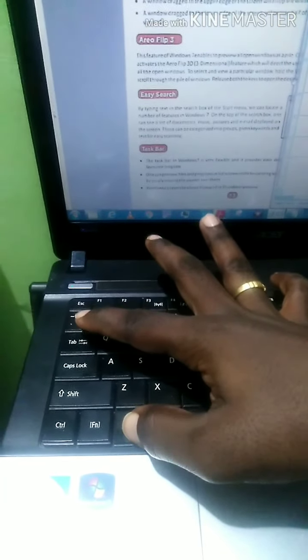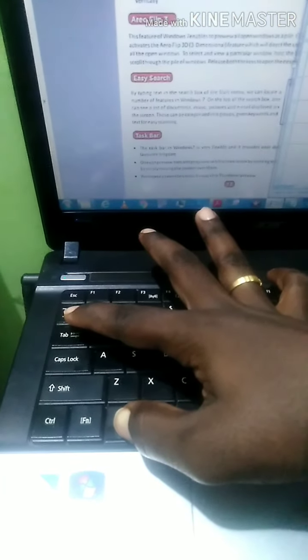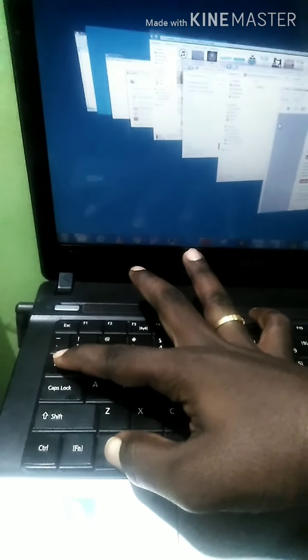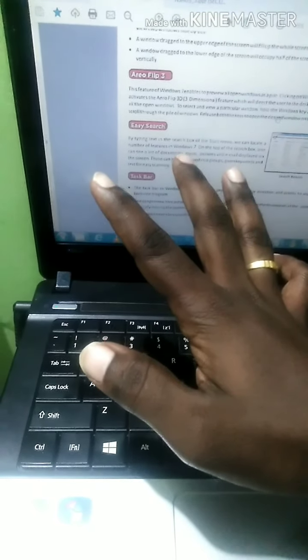See, whatever windows are active on my computer are shown in a three-dimensional view. By this I can understand which windows are active and which window I can select. If I want to select this window and I remove my finger from the Windows button, this window will be active. Again, if I hold the Windows button and click the Tab button, that will let me move to another window.